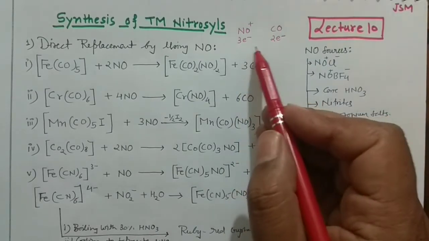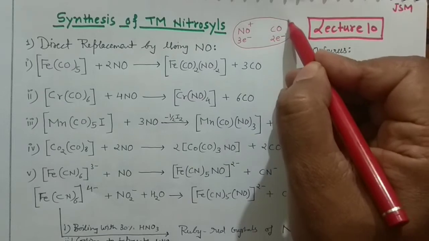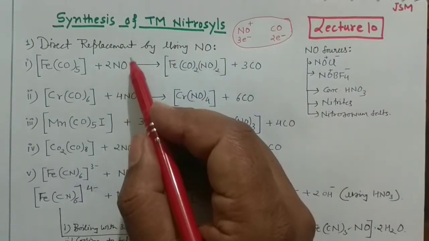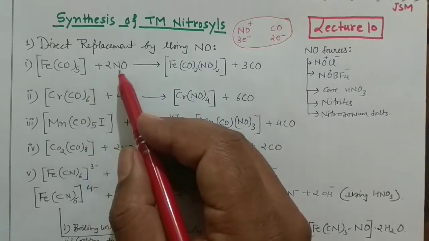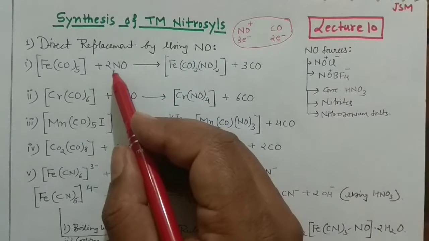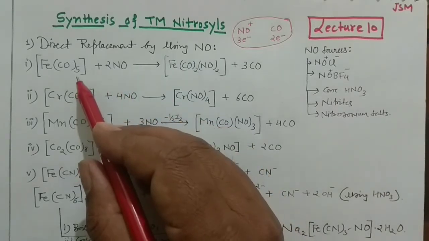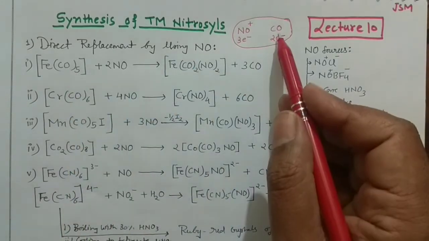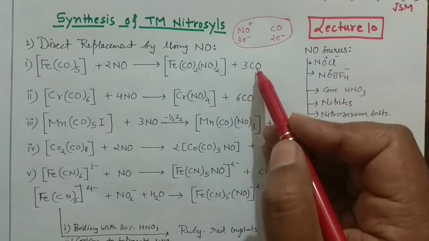So this is something very important which you should keep in mind while synthesizing this particular compound. In that case, you are putting 2 NO+ here, and that means you are putting 6 electrons into the system, 3 each. So you have to remove 6 electrons from the system also. So what you will do, you will remove 3 CO, because one CO has 2 electrons, so 3 CO will have 6 electrons.